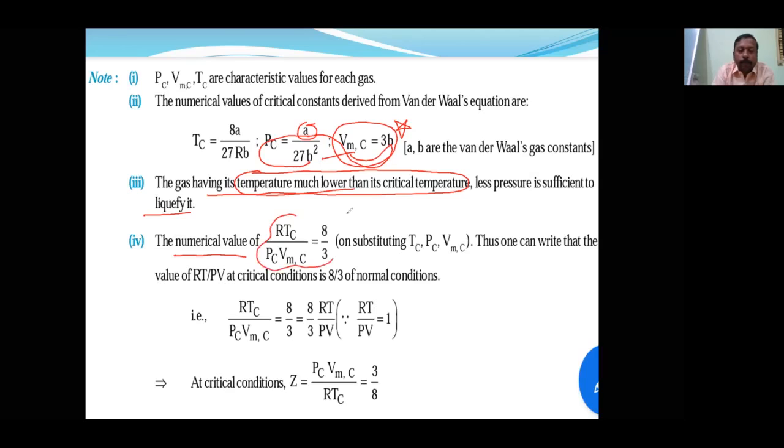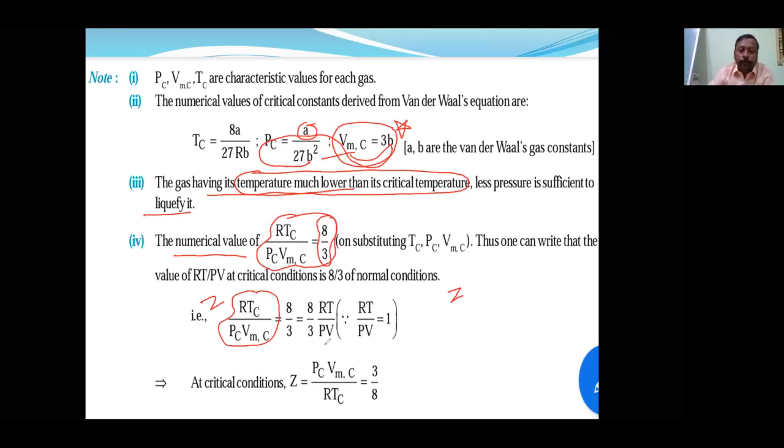PV upon RT is what is called Z, because Z is equal to PV upon RT. This question is asked so many times: the compressibility factor of any gas at critical conditions will be 3 by 8.